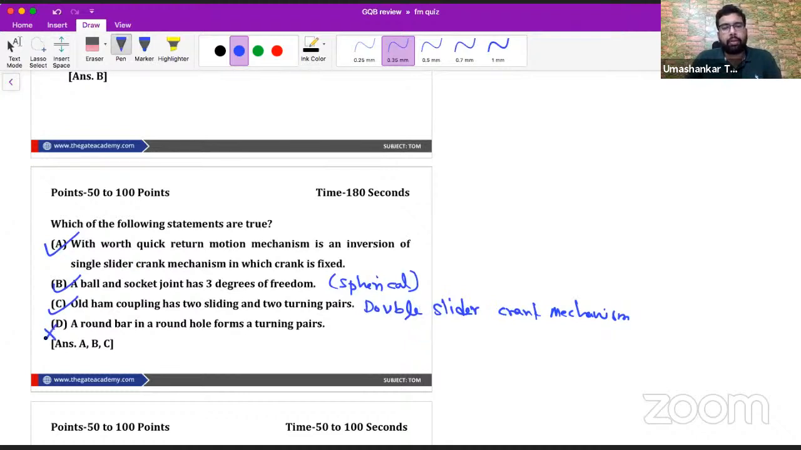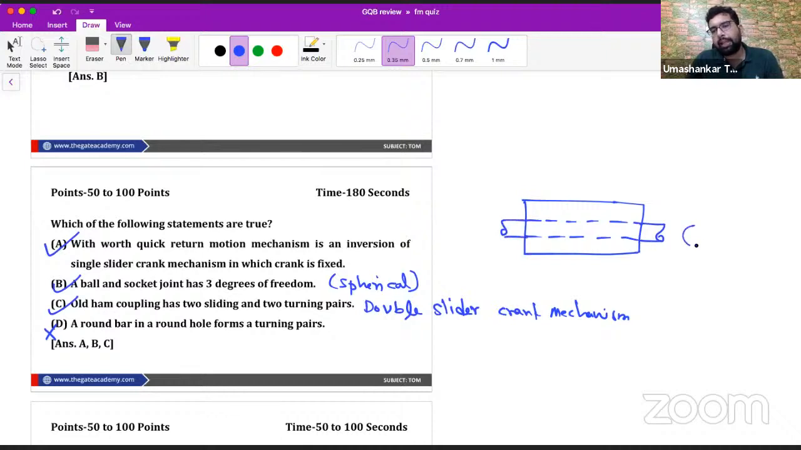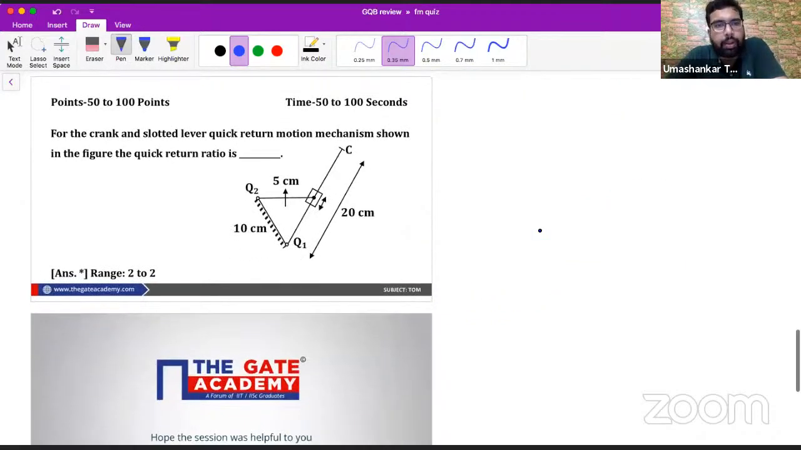Now a round bar in round hole forms a turning pair. I think some of you got confused with this. As I keep telling you, if there is a round bar in a round hole, it can rotate as well as reciprocate. So this is an unconstrained motion example. In this, sliding and turning are both together, so we can't say it is a turning pair. So the fourth option was incorrect. The answer to this question was A, B, and C. I hope it is fine to you.